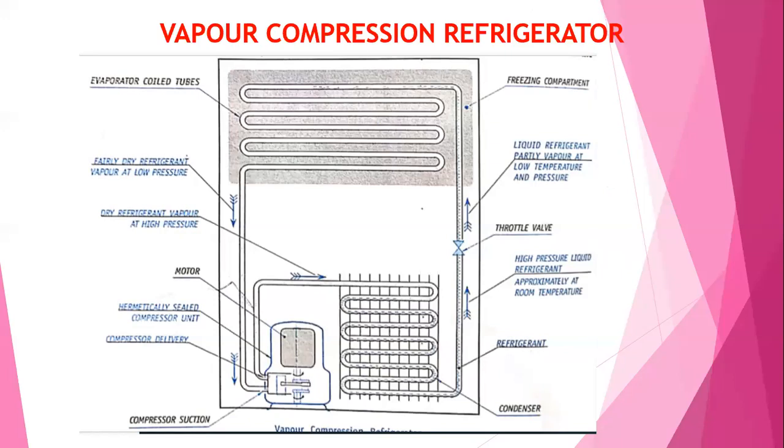Say, for listing of applications, one is domestic purpose, another one is keeping medicines, another one is keep the items for long time before decaying. Like this, write a minimum 5 applications. And limitations, you have to write the initial cost of the refrigerator is high and maintenance little bit difficult or easy, and you can write any 5 advantages of the vapor compression refrigerator, or you can write the uses of the vapor compression refrigerator.